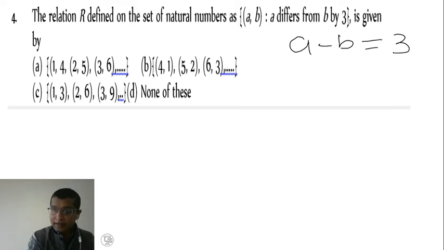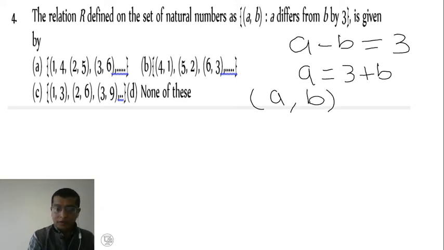Further, I can write A equals 3 plus B, so the ordered pair (A,B) can be written as (3 plus B, B) here.